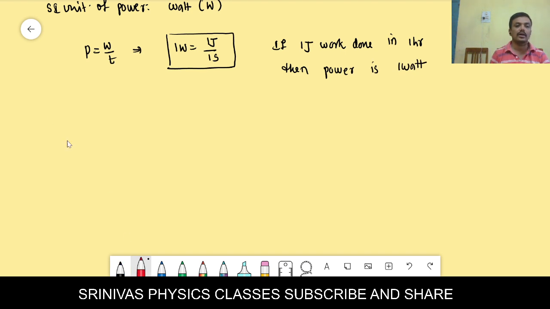Next let us go for the commercial unit of electrical energy. Can you tell what is the commercial unit of electrical energy?